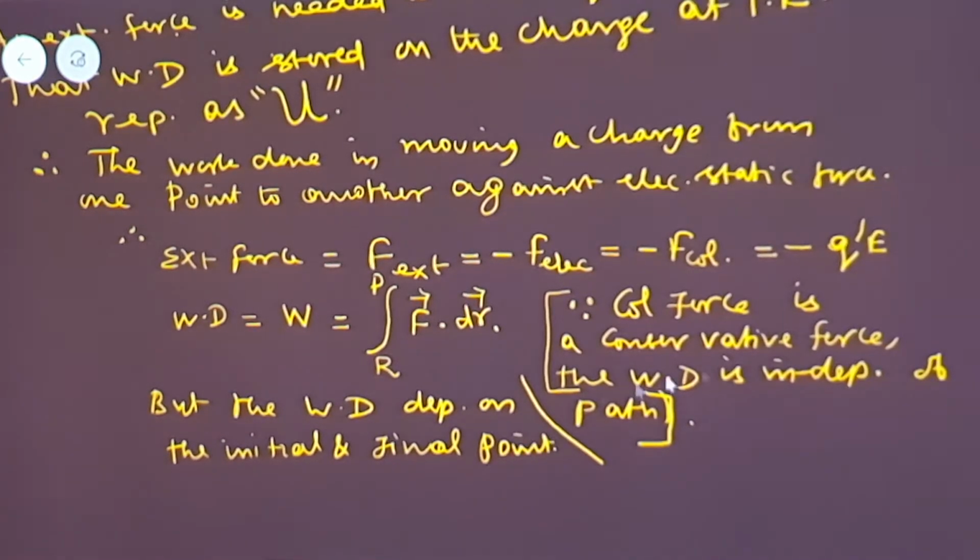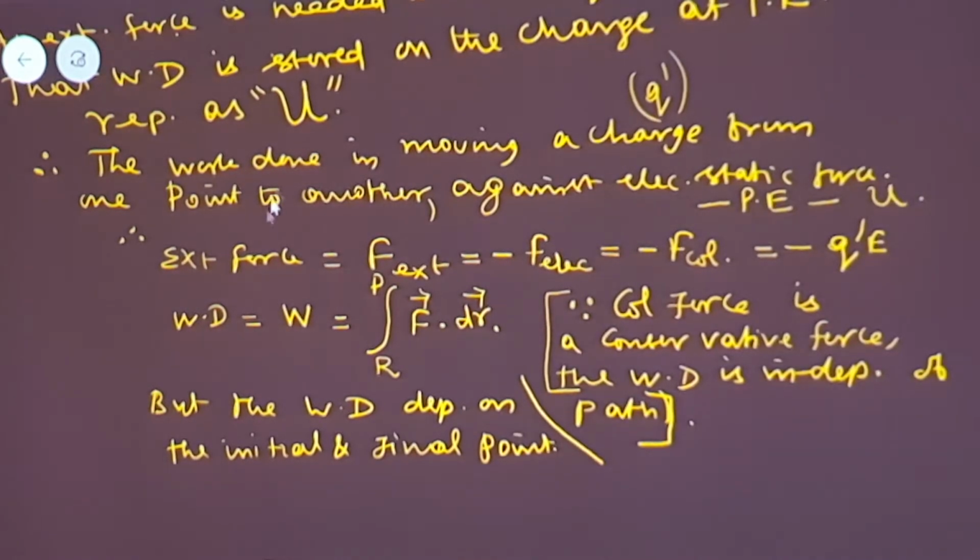So we can state again. See, we have calculated the work done as the potential energy, the work done in moving the charge from one point to another point. Here we have taken the charge as Q dash from one point to another against the electrostatic or Coulomb force, and it is called the electrostatic potential energy represented by epsilon.